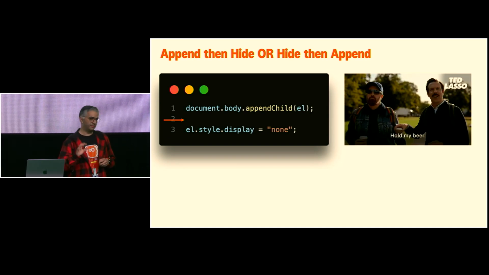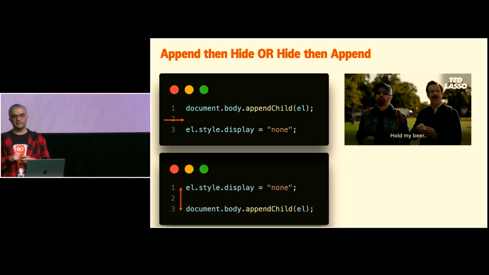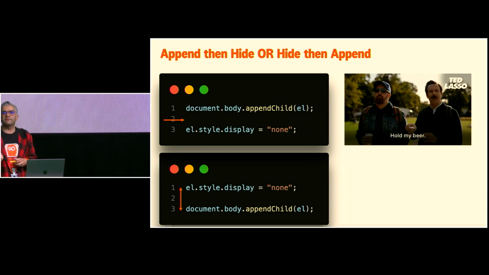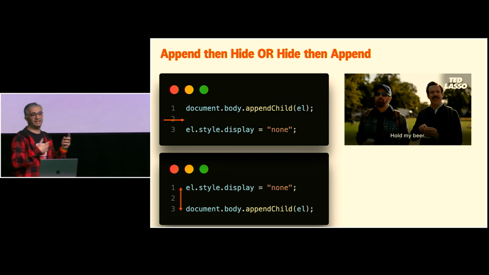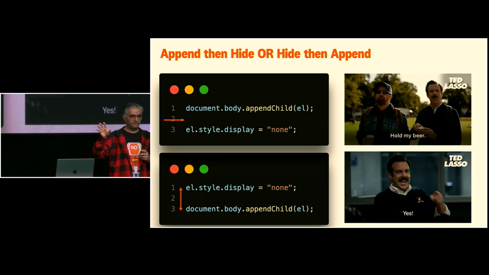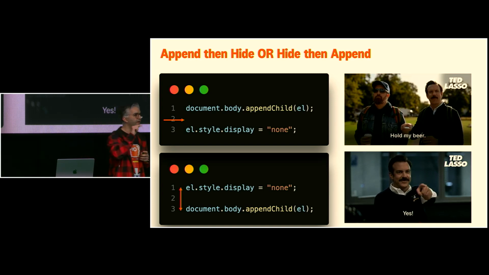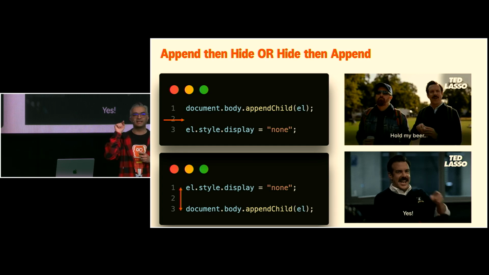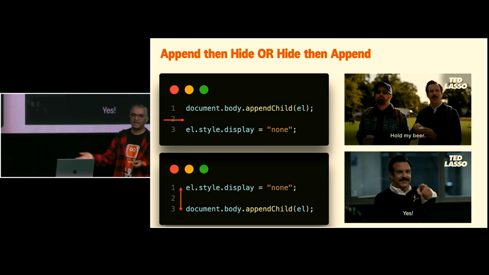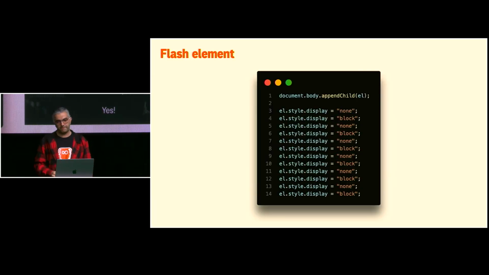So wait a moment. What about swapping these lines? First display none, then append it. Does it fix my issue? Was that even an issue from the beginning? Yes, but no. No, it's not. Why? Keep in mind, when the browser render happens, the call stack is empty. So it means that during the running of my code, even render doesn't happen. So code A and B are the same.